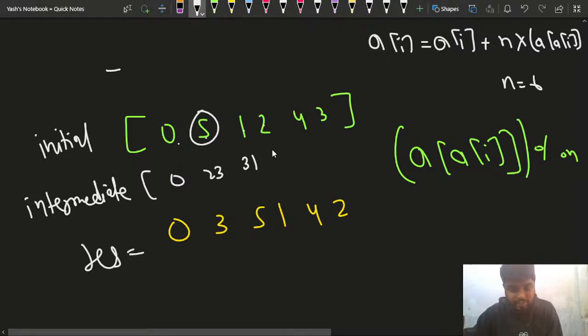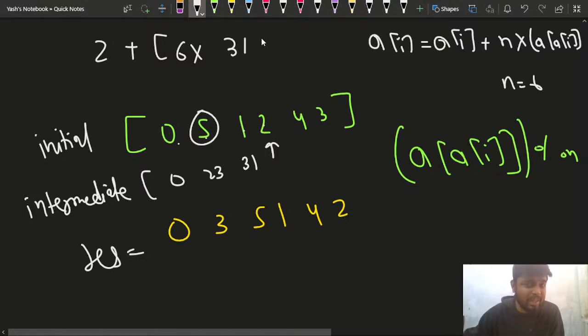Now next, let me move to the next index. So I'll move to this particular index, that is 2. So what will happen here? It is nothing but 2 plus 6 into a of what? A of i is 2. So a of 2 is what? 31, right? A of 2 is 31, but I told you we'll be taking the mod like this, a of i mod n, right? Gaurav has understood it. What about others? I hope that everyone else has also understood it, right?